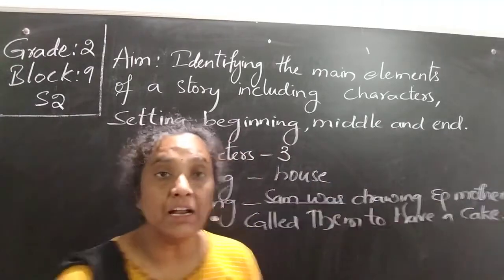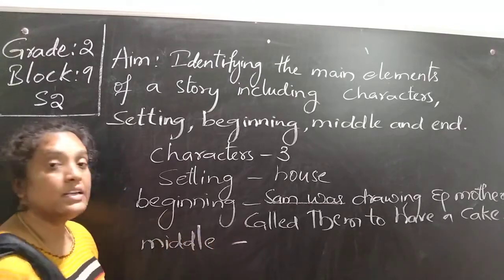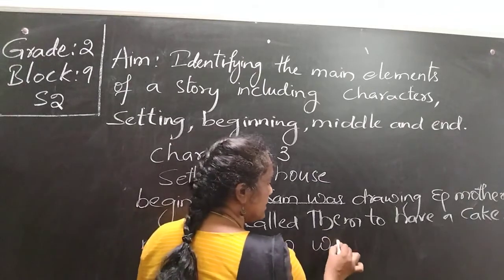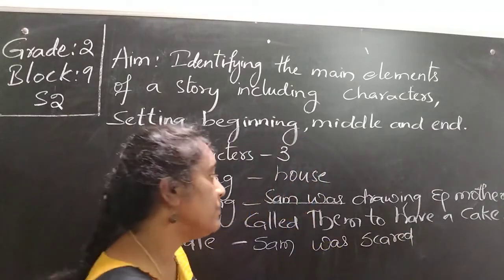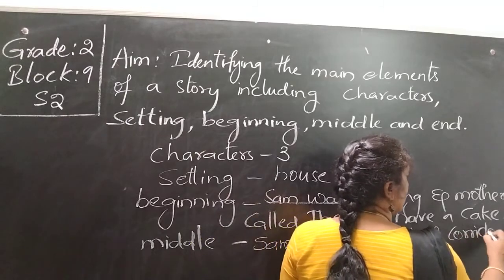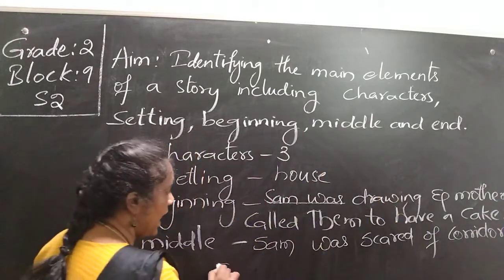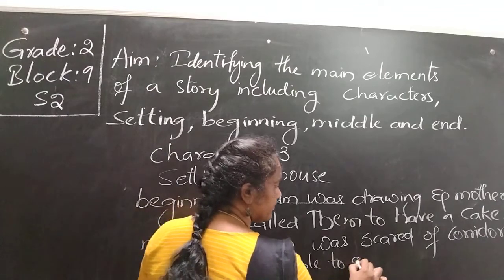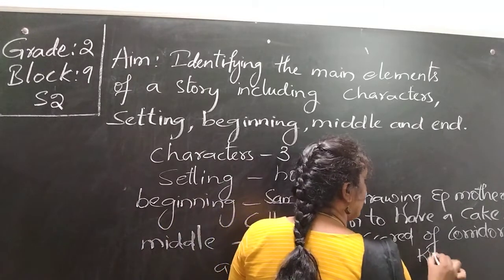Okay, now coming to the middle of the story. What happened in the middle of the story? In the middle of the story, Sam was scared of the corridor and unable to cross. He was scared, he was frightened. Scared and frightened are synonyms. So he was scared of the corridor and unable to go into the kitchen.